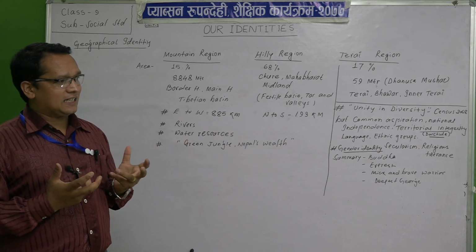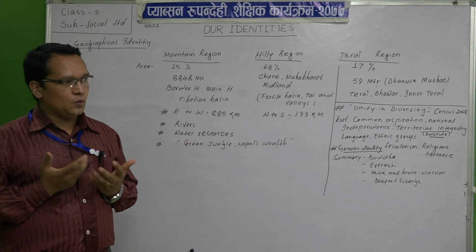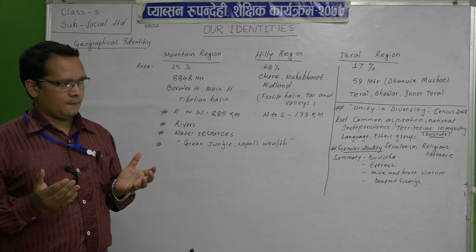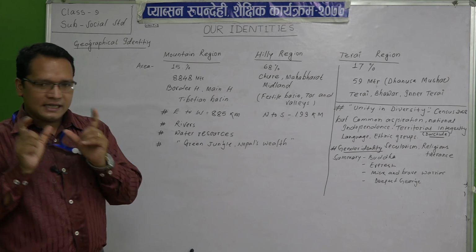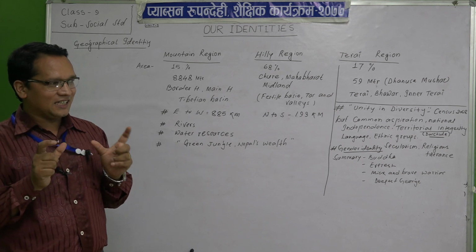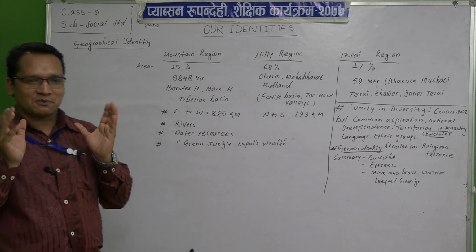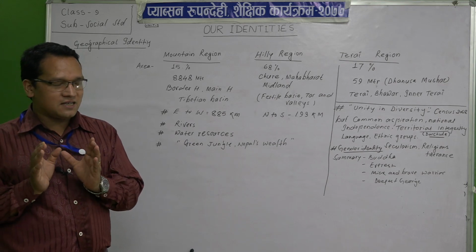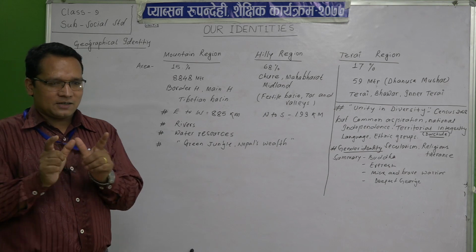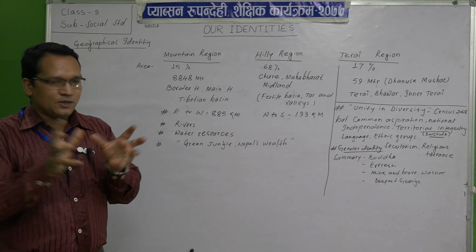This is our identity. We are a small country by the base of area only. Remember that, keep it in your mind: our country is small by area, not by sovereignty, not by any other nationality.